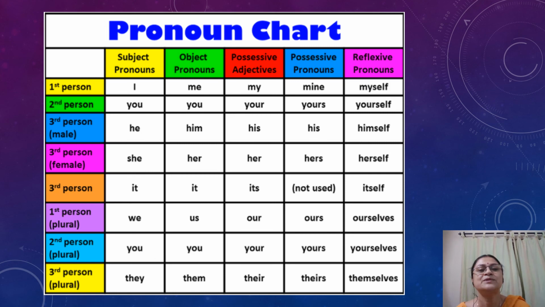Here is a pronoun chart for you all. Just go through it. See, first person, subject pronoun, object pronoun, possessive adjectives, possessive pronoun, reflexive pronouns. First person: I, me, my, mine, myself. I hope this chart will help you a lot.